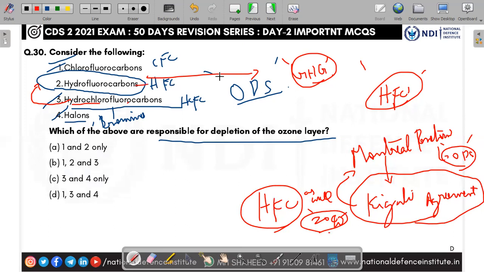So the Montreal and Kigali, they are both related to this HFC. This HFC, Kigali, other thing, Montreal Protocol. So except the two, all other things are ozone depleting substances. So answer is D, 1, 3, and 4.